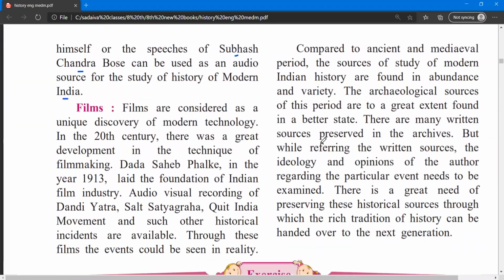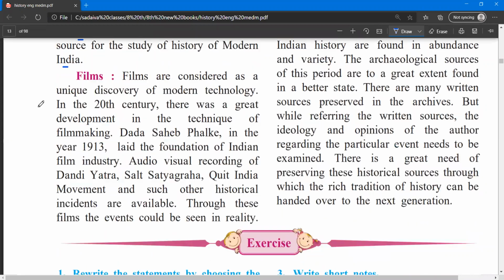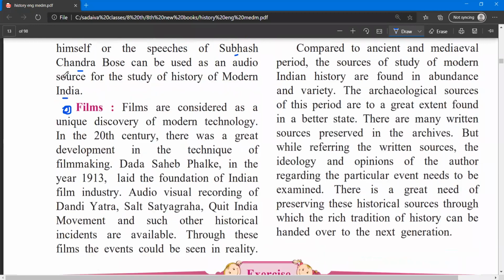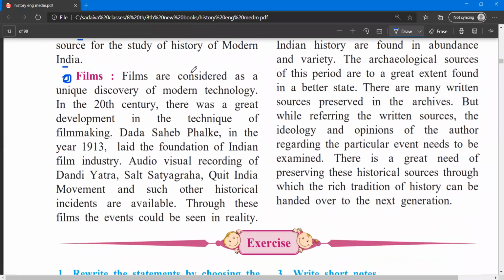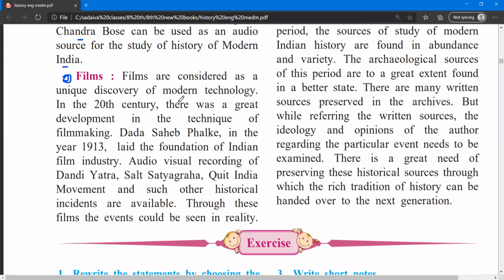Then we have the films, and the last topic of this is film. The films are considered as the unique discovery of modern technology in the 20th century.